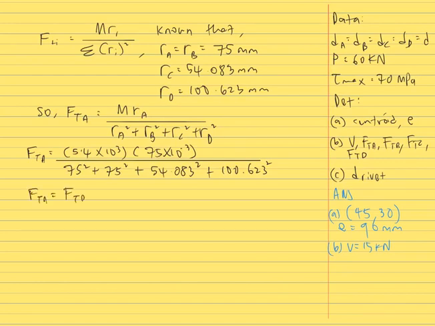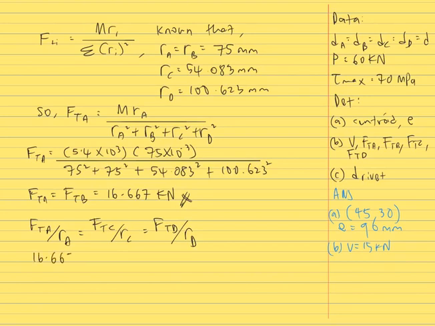So FTA is equal to FTB because both of them have the same length, RA and RB. So the tangential force for rivets A and B is 16.667 kN. Then we can find the other values for tangential force for rivets C and D by using the ratio method, which is FTA divided by RA is equal to FTC divided by RC is equal to FTD divided by RD. So FTA is equal to 16.667 kN divided by RA,